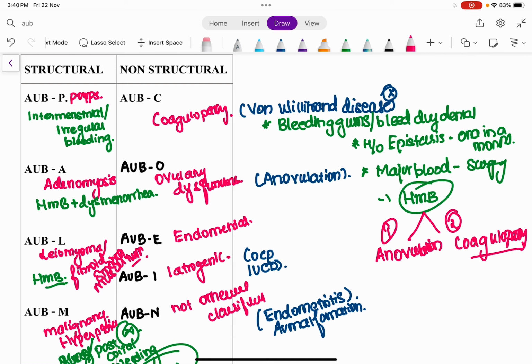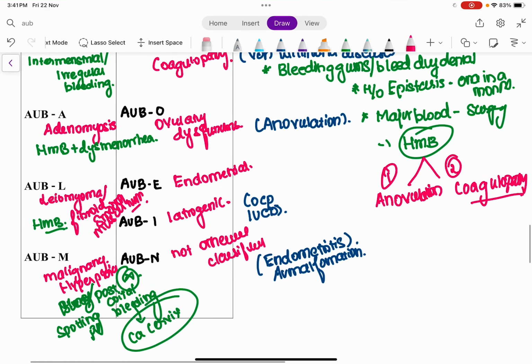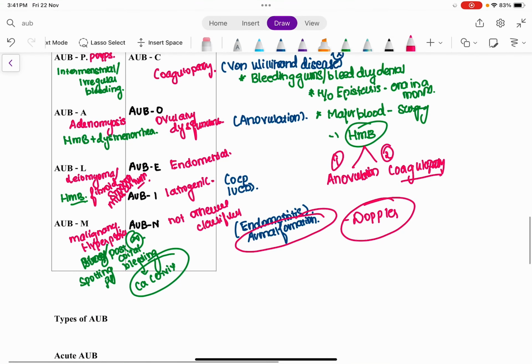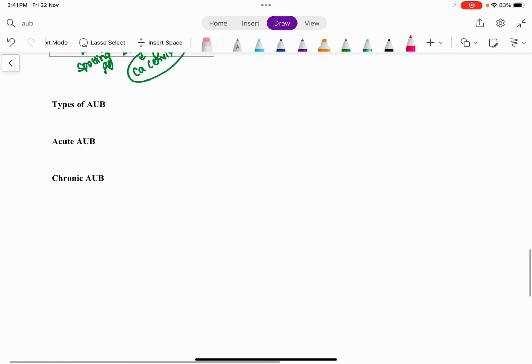So whenever a female who attains the puberty is going to have menorrhagia, you need to evaluate her, and the causes could be either anovulation, anovulatory cycles, or coagulopathy. And any sort of ovulatory dysfunction, anovulation, and endometrial causes, and iatrogenic such as oral contraceptive pills, intrauterine contraceptive devices, and not otherwise classified, such as any sort of AV malformations which will require you to do a Doppler only when you can know whether any AV malformation is present, and endometritis, chronic inflammation of the endometrium. Right, so these are the causes of atypical or abnormal uterine bleeding.